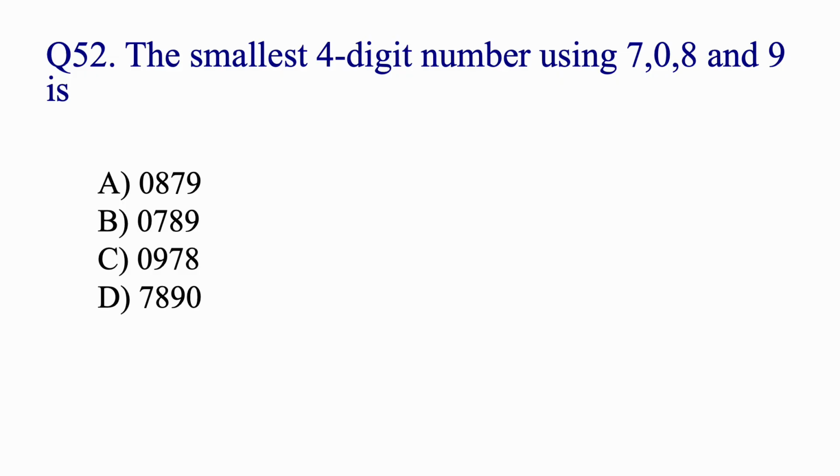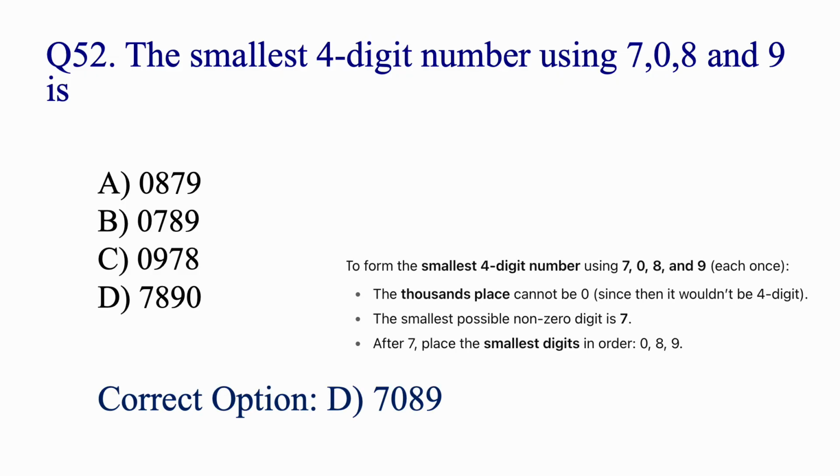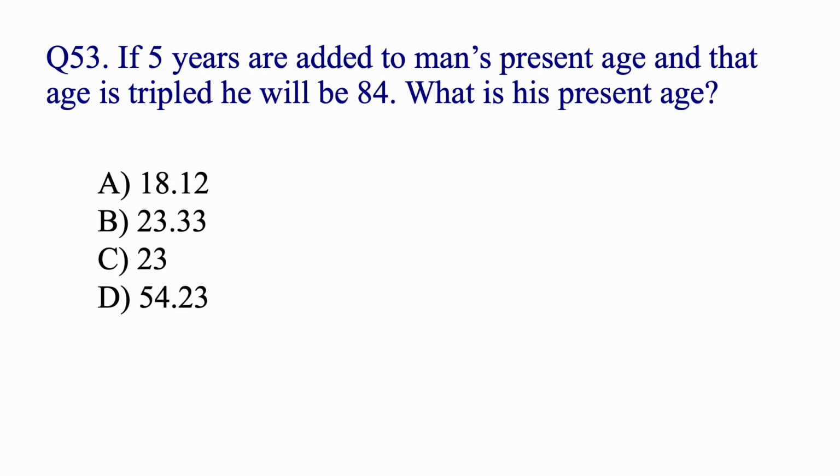The smallest 4-digit number using 7, 0, 8 and 9 is 7089. If 5 years are added to a man's present age and that age is tripled, he will be 84. What is his present age?